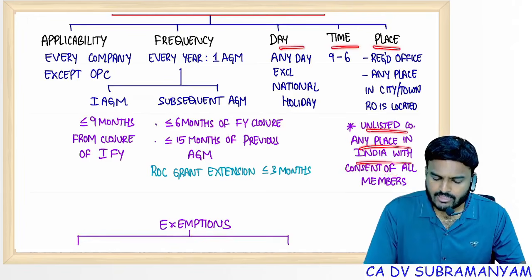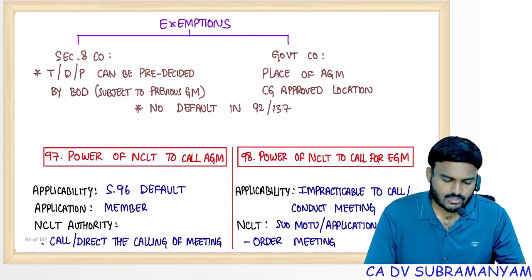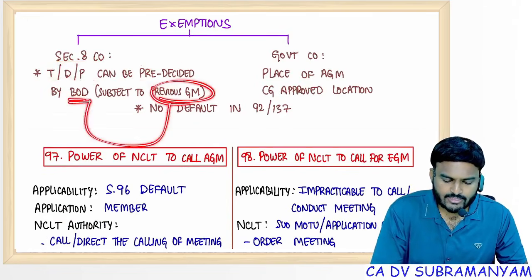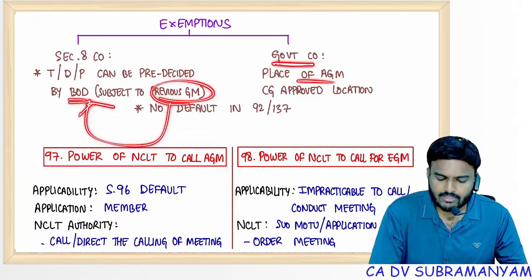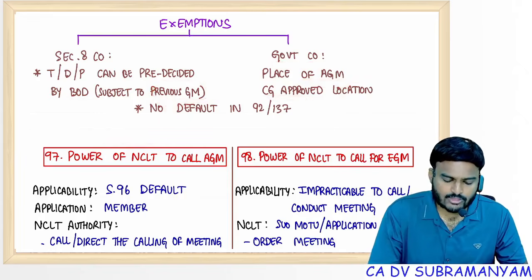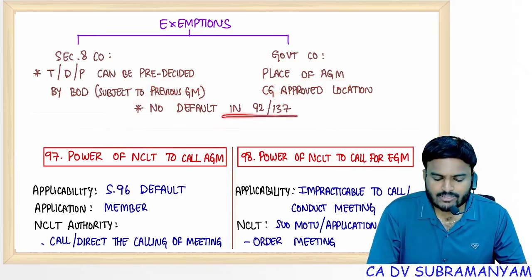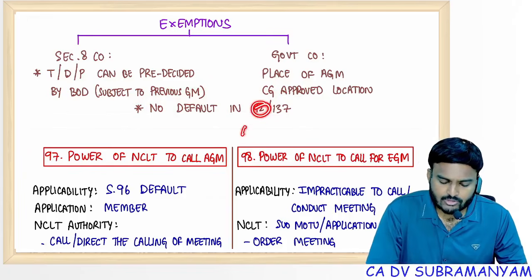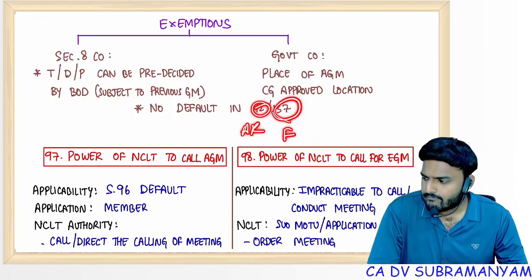Unlisted company: any place in India with the consent of all members. Section 8 company: TDP can be pre-decided in the previous AGM, subject to previous general meeting guidance. Government company: for the place of AGM, CG will approve the location, but in both cases the company should not commit default in 92 and 137. 92 annual returns, 137 financial statements.